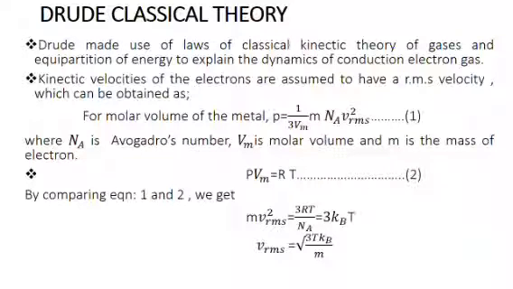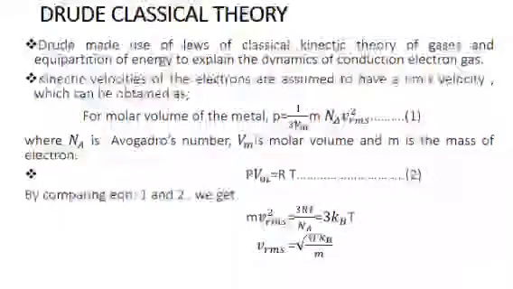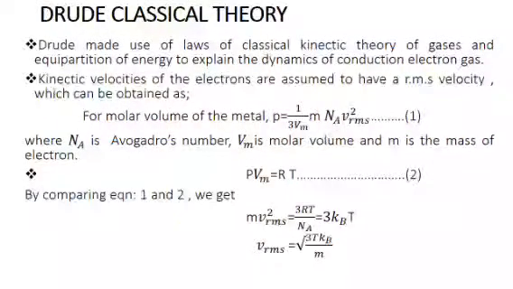Due to random motion of the electrons in between the positive ions of the crystal lattice, the kinetic velocities of the electrons are assumed to have an RMS velocity. We already learned that Drude made use of the laws of classical kinetic theory of gases and equipartition of energy to explain the dynamics of the conduction electron gas.